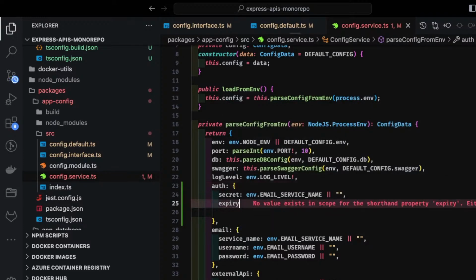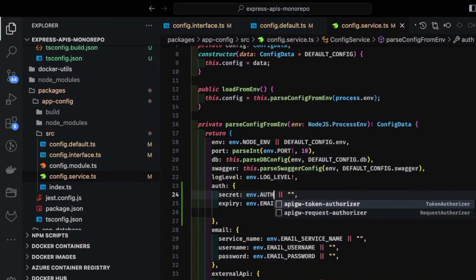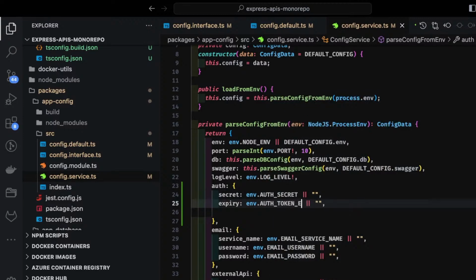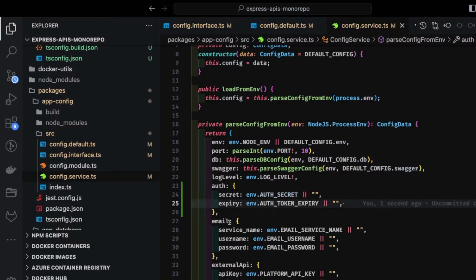Expiry is another parameter which we are using. So here is auth secret, and this is auth token expiry, whatever the environment variable you want. Now I will just build this, so these things will be available to my target package, secret and expiry.